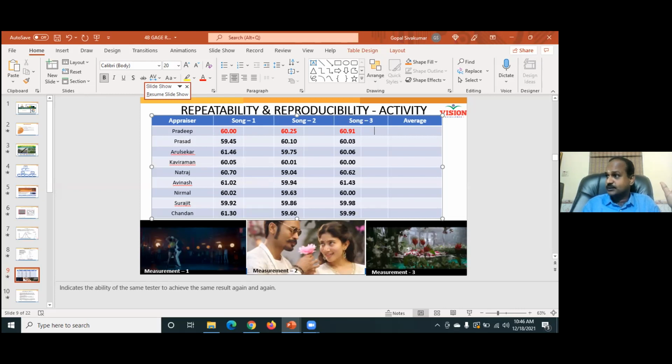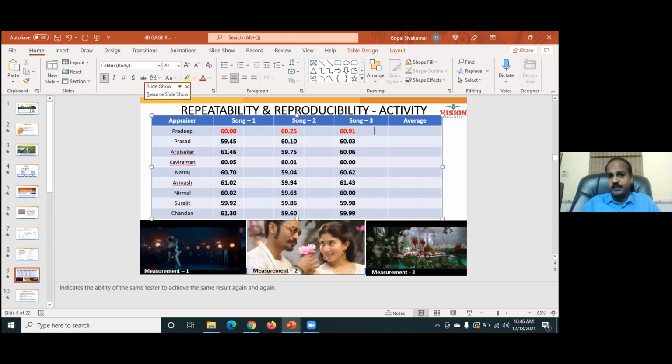Same way, Prasad is also having a variation. Do you see 3 readings of Prasad? There is a variation, there is a standard deviation. So that is repeatability error by Prasad. So each one of you committed an error called repeatability error. Why? Because the product is same. You measured it 3 times. Only to confuse you, I played 3 different songs, but actually all 3, the duration is 60 only. So 9 people gave me 9 repeatability errors. I must now sum up to understand the total repeatability error in your reading. Do you all understand?